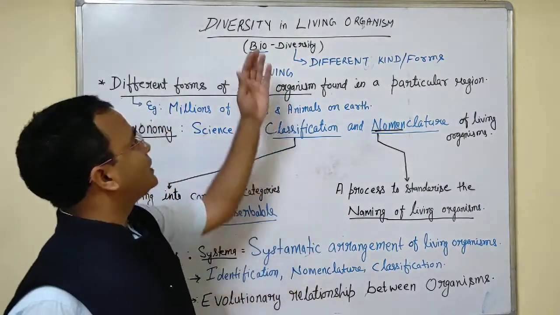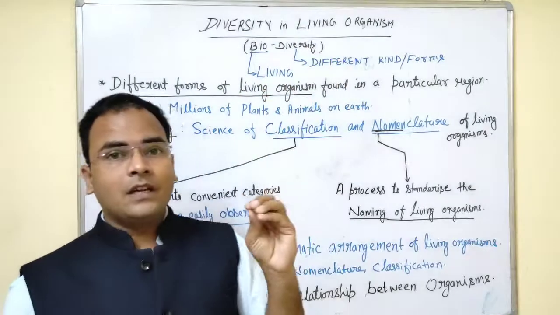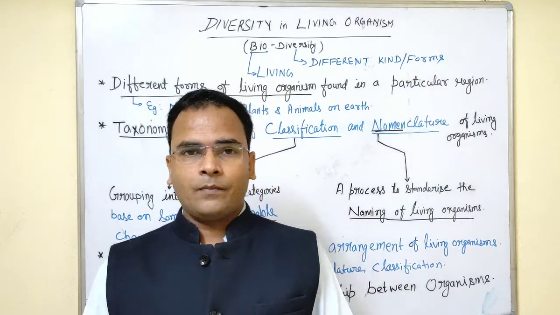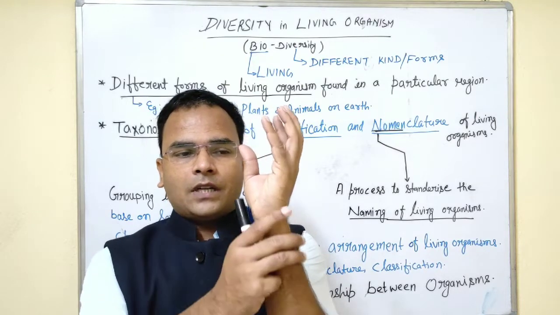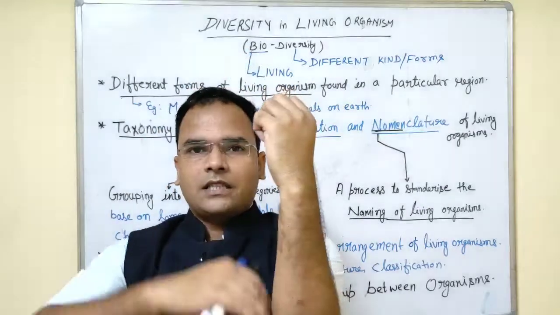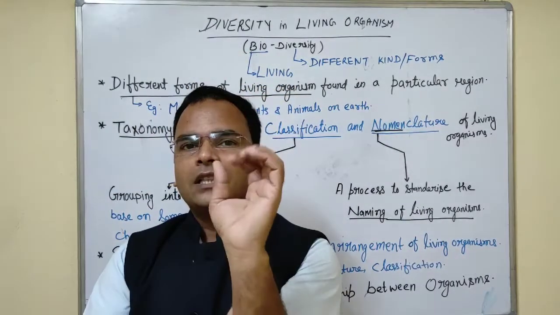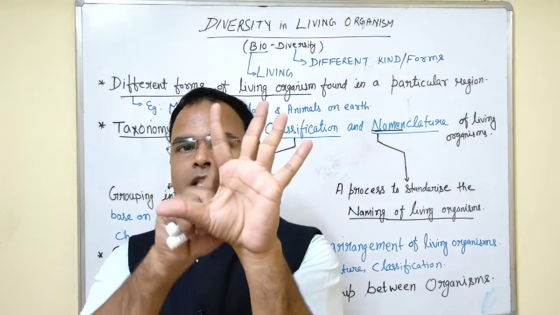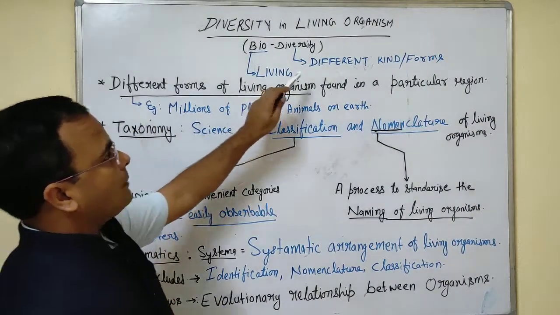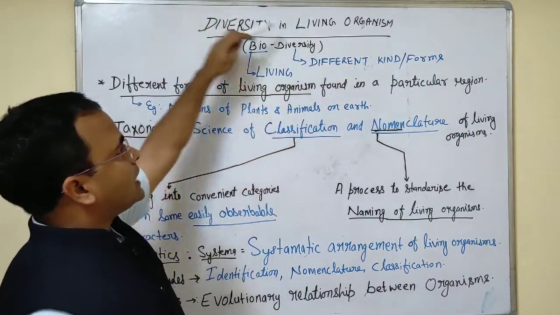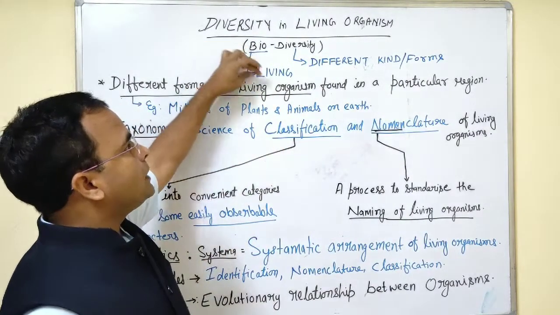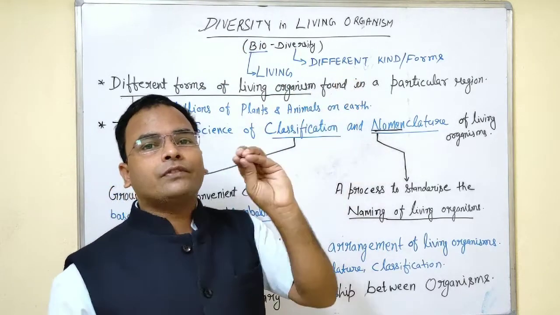It is clear from the name itself: diversity in the living organism, the different kinds of living organisms present in nature. Suppose we think of this entire system as a living system. You can see there is diversification, they are moving in different directions. So diversity means they have different kinds. This chapter is also known as biodiversity. Bio means living and diversity means different kinds.